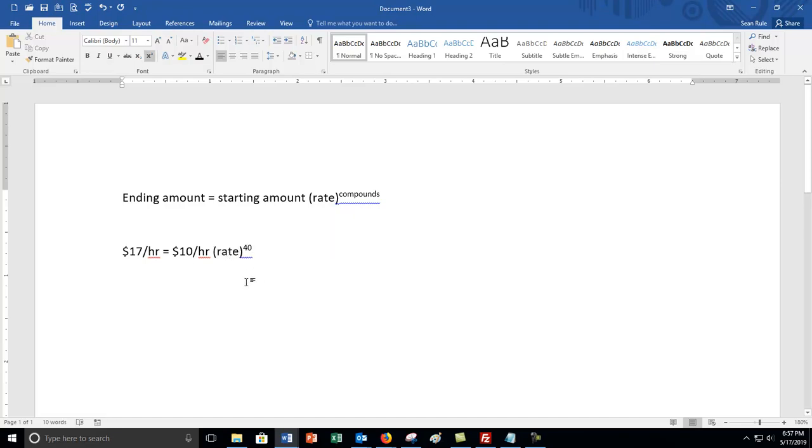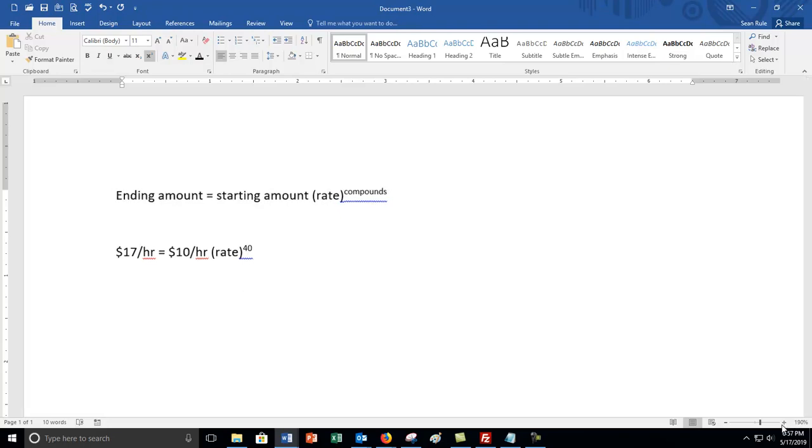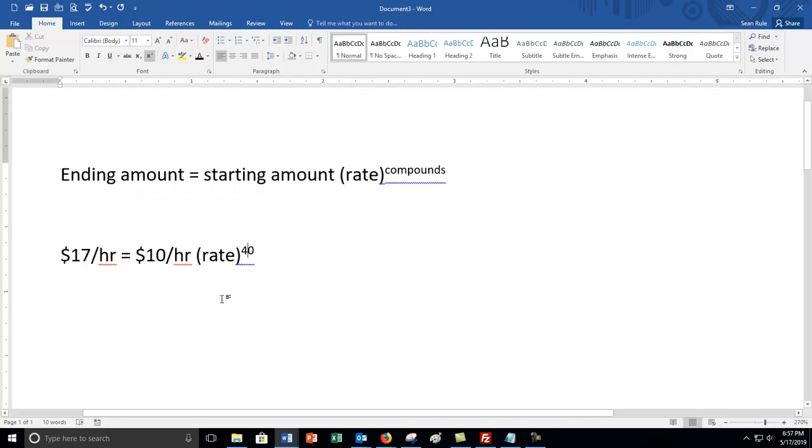Now in class, the way we did this, and I'm going to go through it a little bit quicker on the quiz because you've already done it in class a few times, is you have to figure out how an expression like this over here gets built. Like, if you were the rate, what would you do to that number first in this expression? And the discussion we had was, the first thing you would do is raise it to the 40th power, and the last thing you would do is multiply it by the $10 an hour.